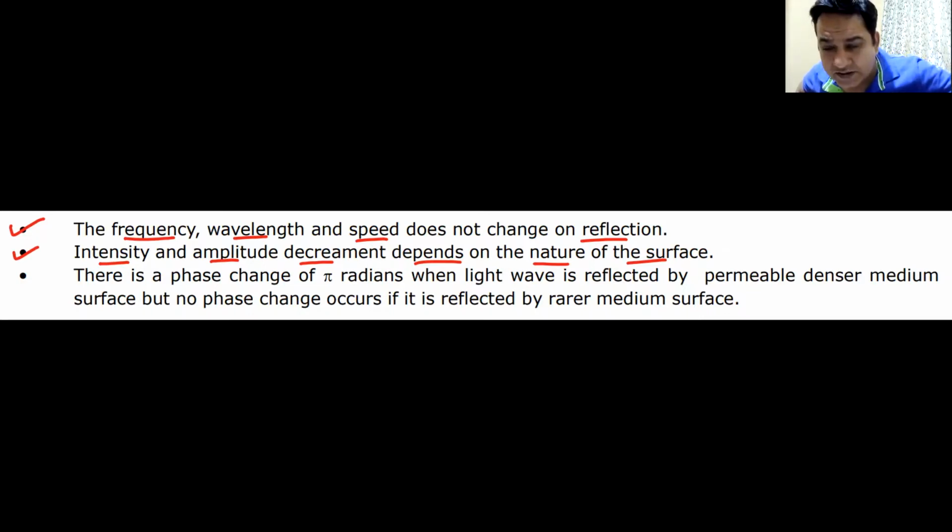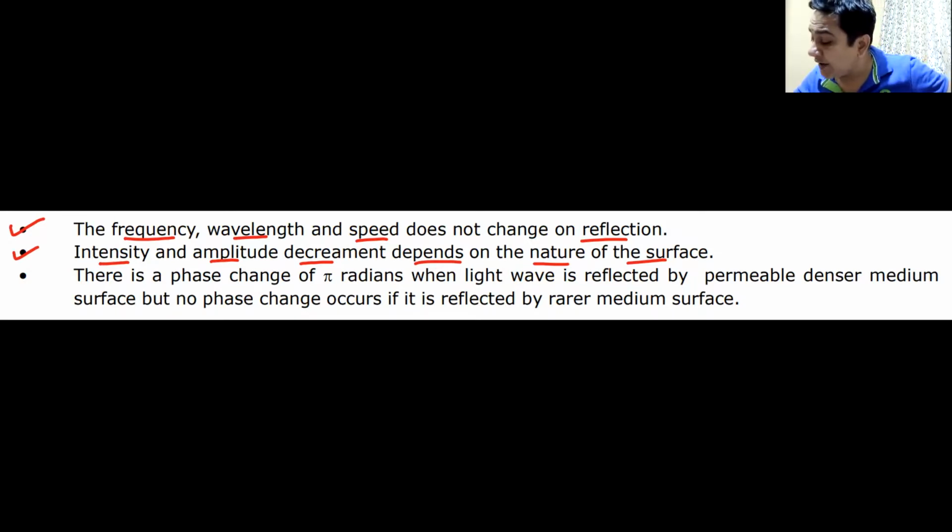How much it will decrease will depend on how much it is reflecting. If it is reflecting more, it will decrease less. If it is reflecting less, the amplitude will decrease more. Do we understand this?